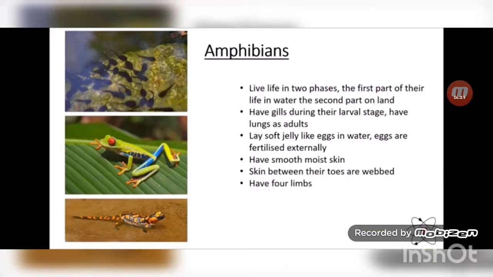Amphibians live life in 2 phases. The first part of their life is in water and the second part is on land. They have gills during their larval stage, that means when they are in water, and have lungs as they are adult. They lay soft jelly-like eggs in water, and eggs are fertilized externally. They have smooth, moist skin, and the skin between their toes is webbed, and they have 4 limbs.